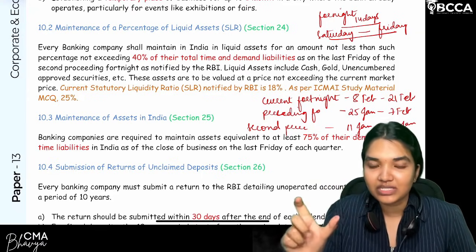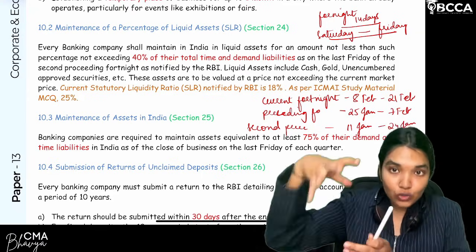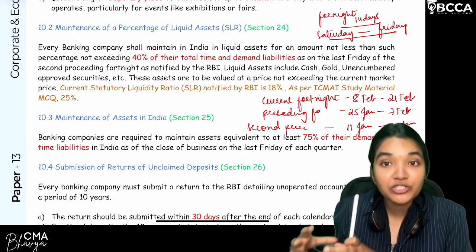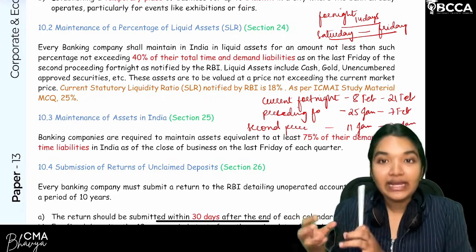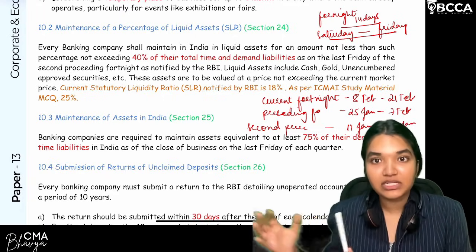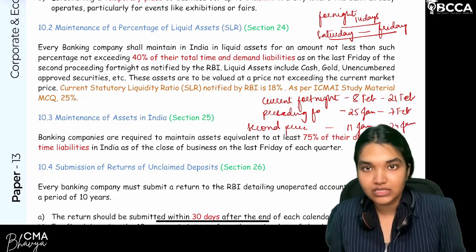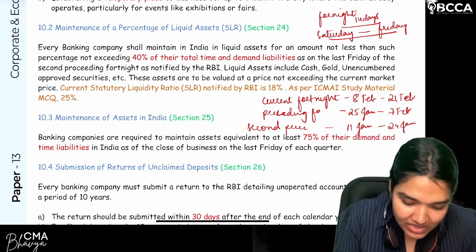That is the meaning of liquid assets. So how much liquid assets? So the amount in the form of gold, cash, unencumbered approved securities, how much should it be? At least 18% as per the current, but 25% as per the MCQ. 25% of what amount? Total time and demand liabilities. Clear? So let's revise the sentence once again.